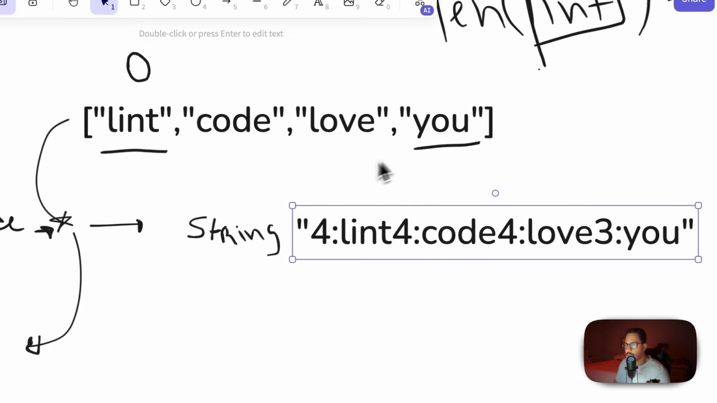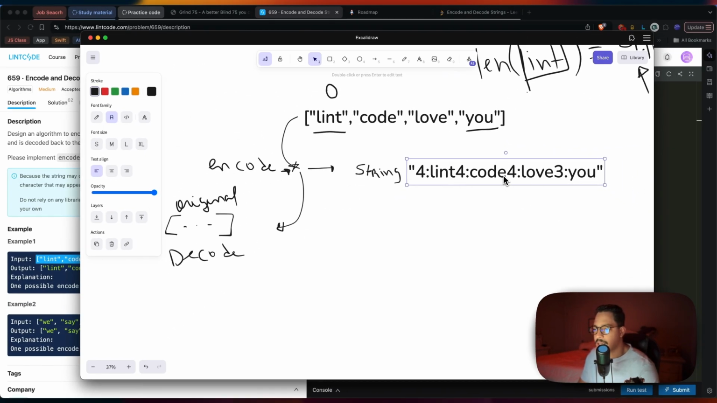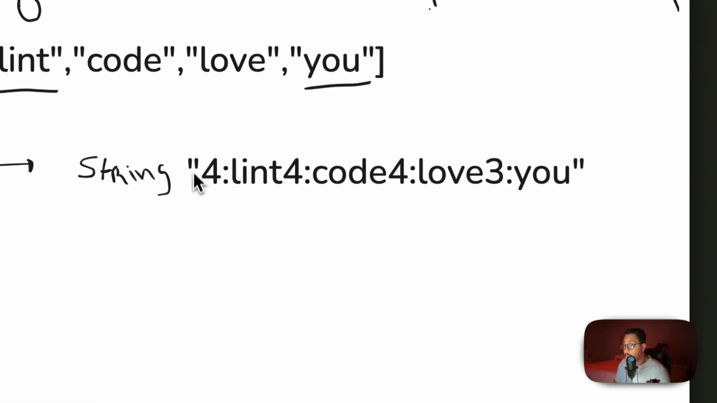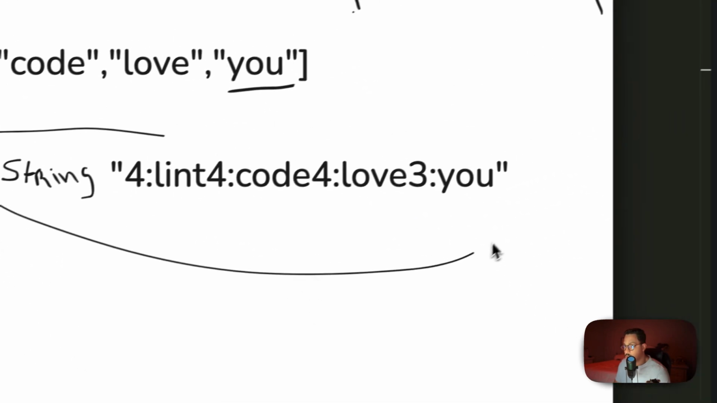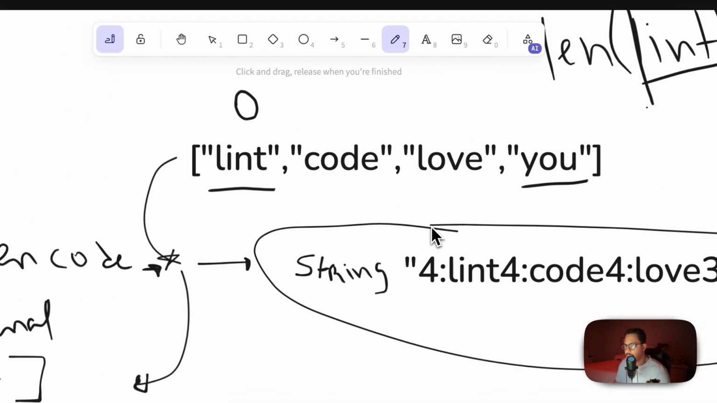This is where we encode this string. So we get this string, we encode it, it looks like this. Now we have the information we need. Notice how we are not creating any extra data structure. We're working with the same string we get, right?